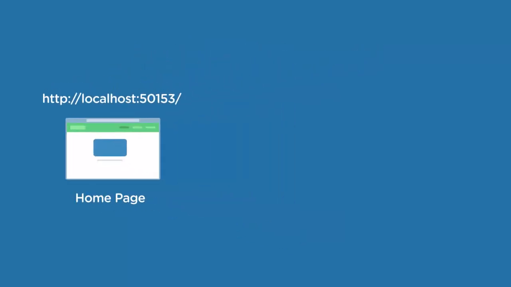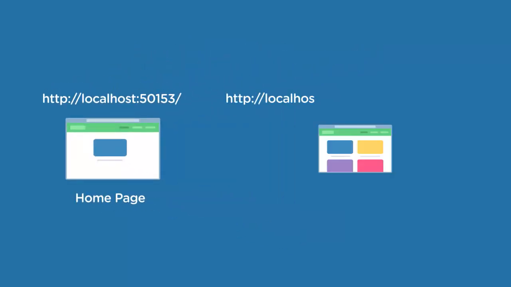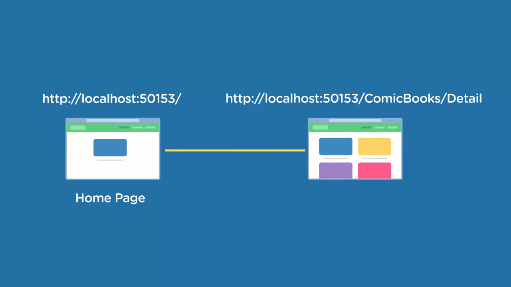For the URL http://localhost:50153/comicbooks/detail, everything to the right of the port number is known as the path. So while the combination of the host name and the port number is used to determine which website the request is intended for, the path is used to determine which resource within that website is being requested.